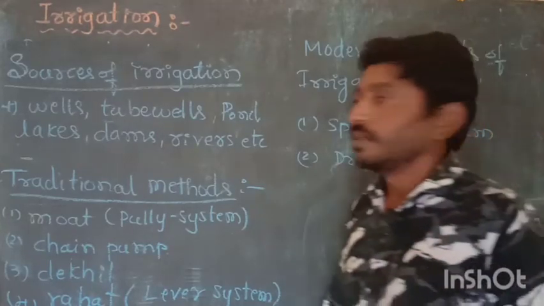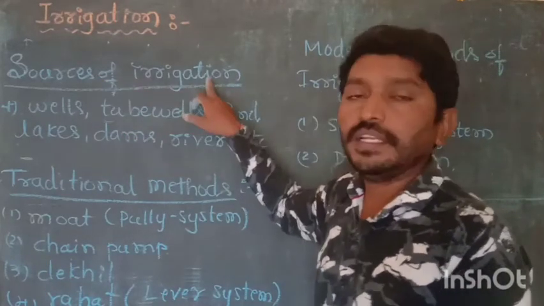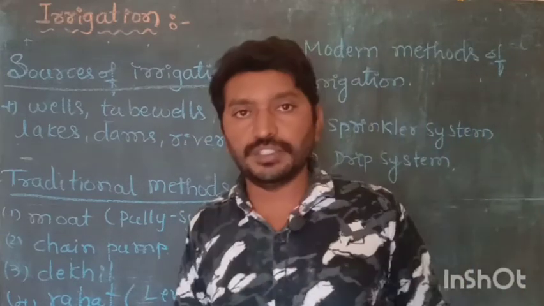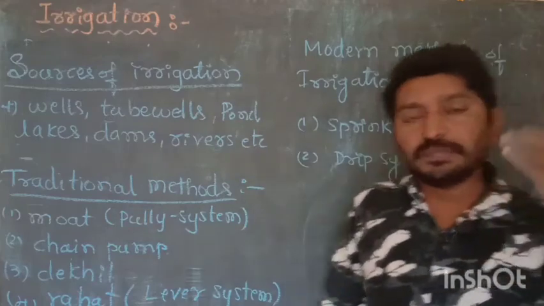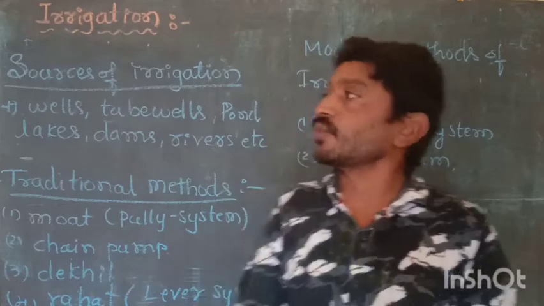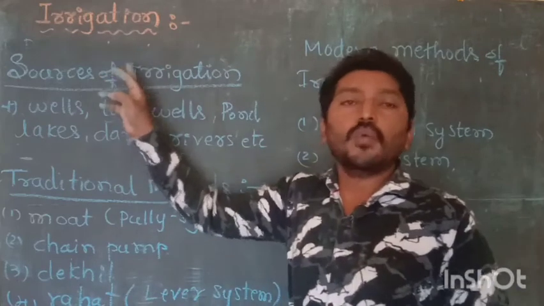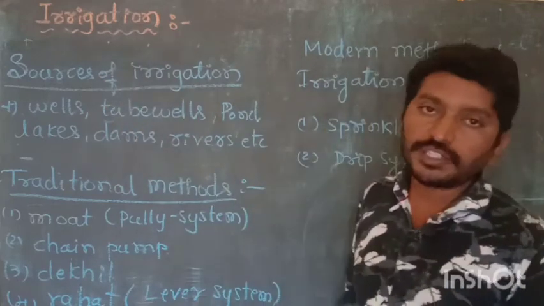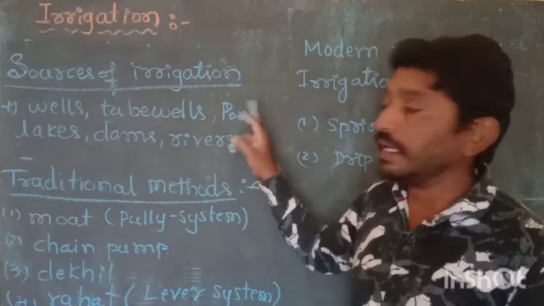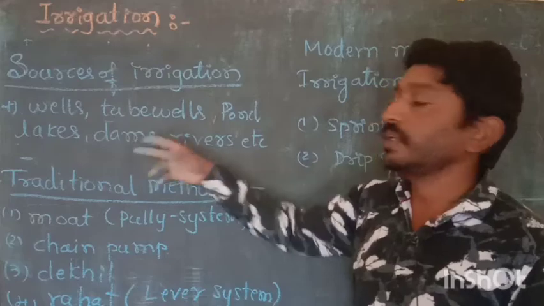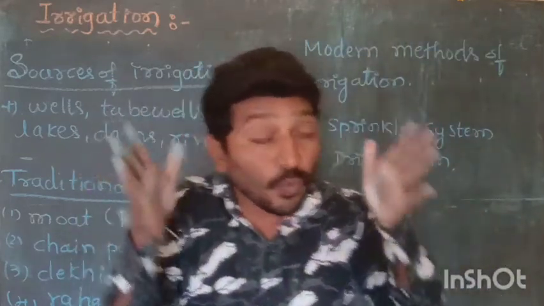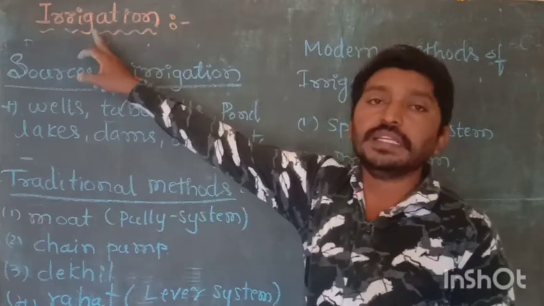Dear students, now these are the sources of irrigation. Up to now we discussed irrigation, right? The process of supplying water to the crop or plants at regular intervals of time is called irrigation. What are the sources of irrigation? There are wells, tube wells, ponds, lakes, rivers, dams, canals. So these are the different water sources for irrigation.